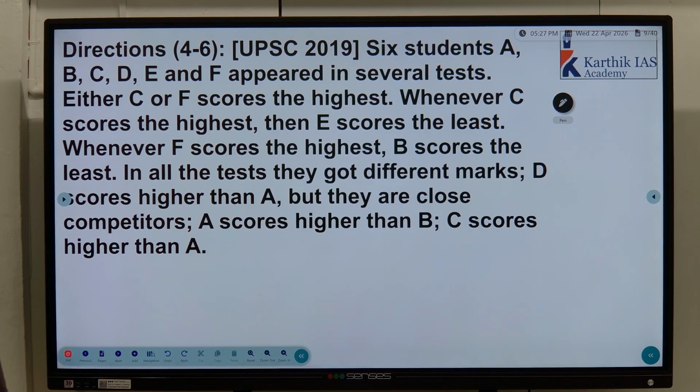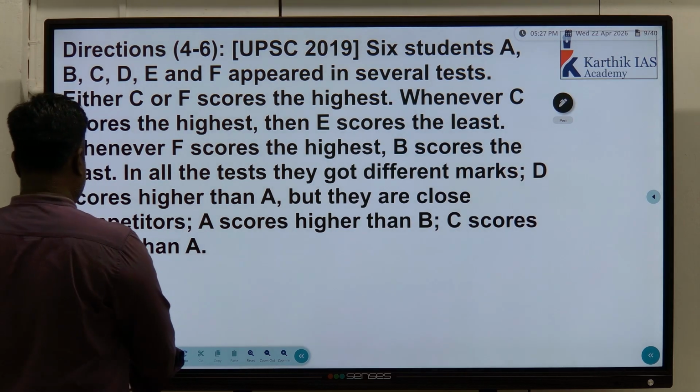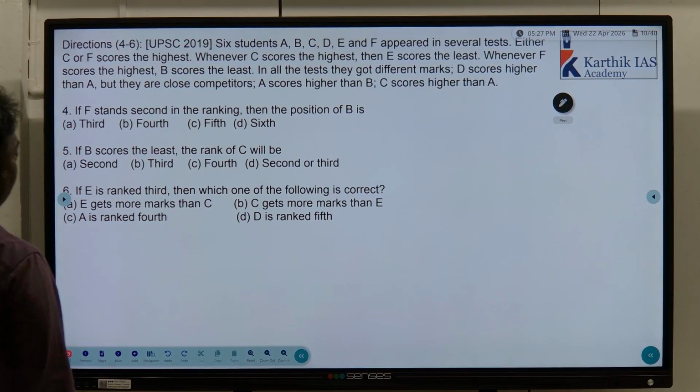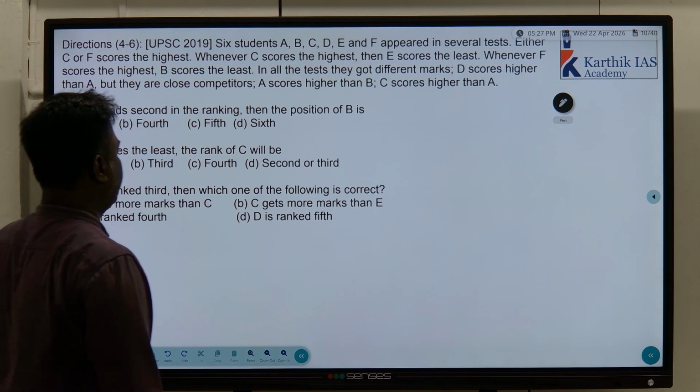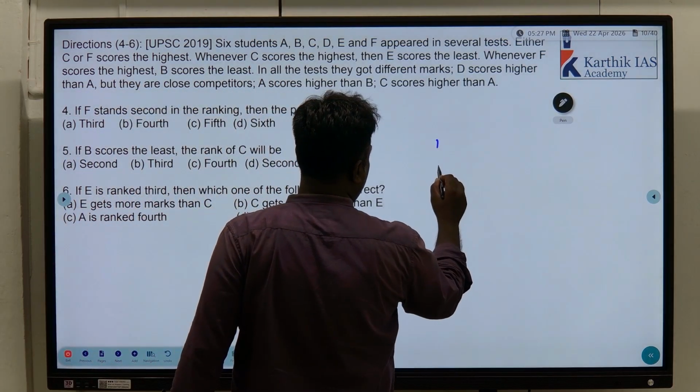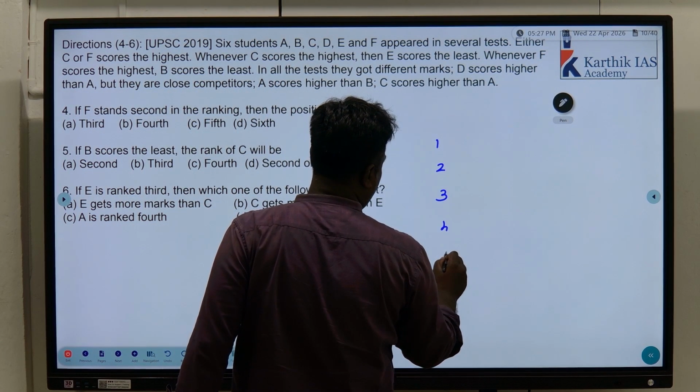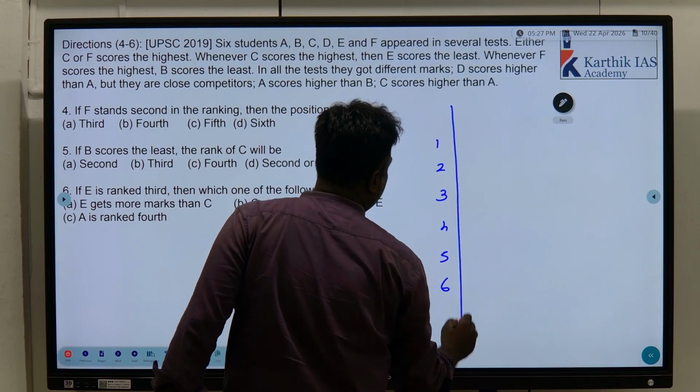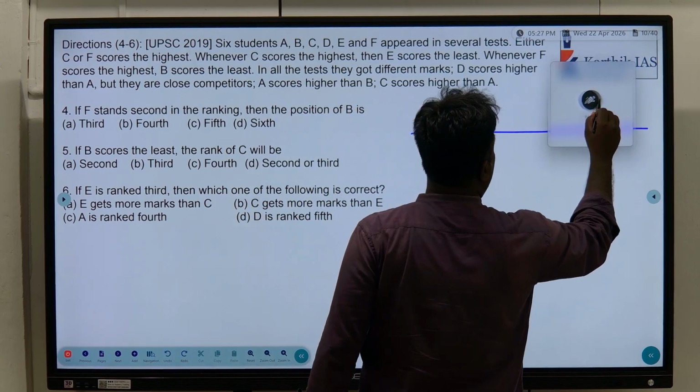6 students A, B, C, D, E, F appeared in several tests. Either C or F scored the highest. Whenever C scores the highest, then E scores the least. Whenever F scores the highest, B scores the least. So they got different marks. Understand? See here, there are overall 6 students. Consider like this: 1, 2, 3, 4, 5, 6. Clear? Okay.